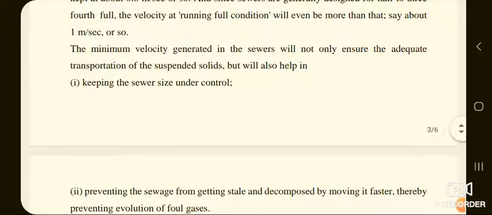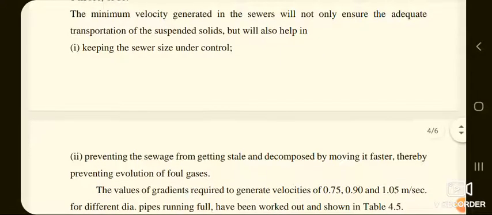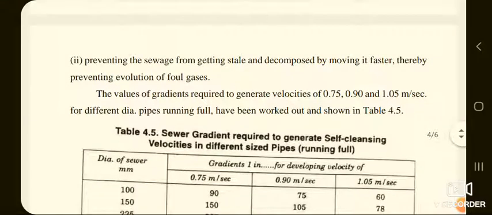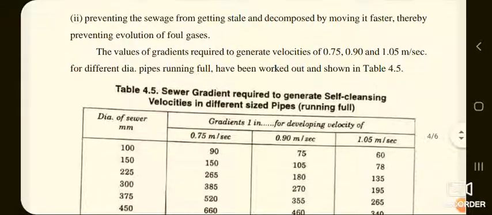The minimum velocity generated in the sewers will not only ensure adequate transportation of the suspended solids, but will also help, first, in keeping the sewer size under control. Second, it prevents the sewage from getting stale and decomposed by moving faster, thereby preventing evolution of foul gases.